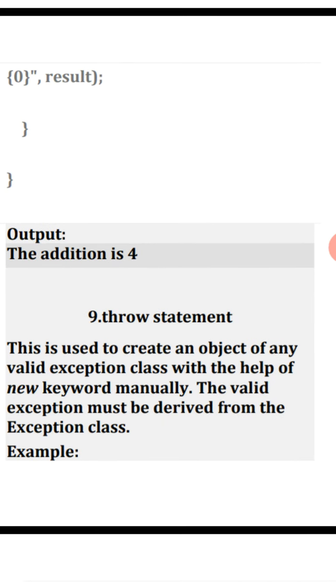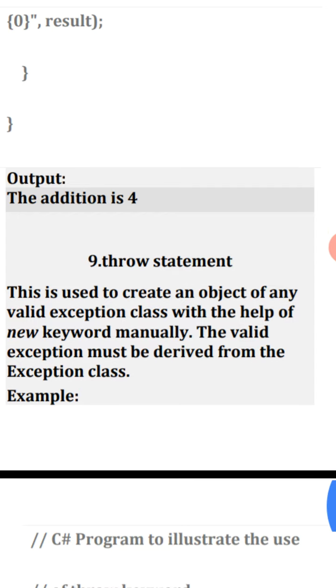Then next, throw statement. This is used to create an object of any valid exception class with the help of the new keyword manually. The valid exception must be derived from the Exception class.